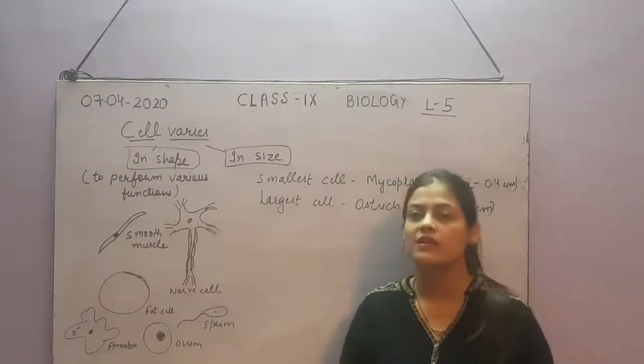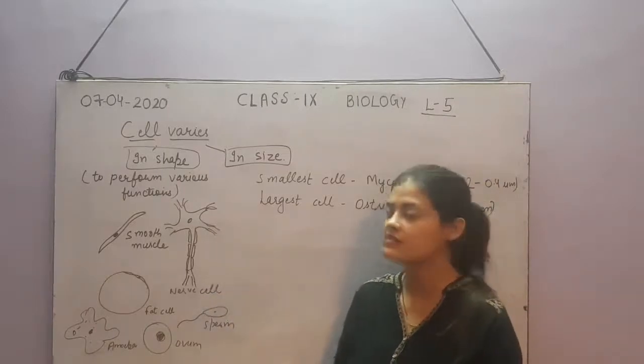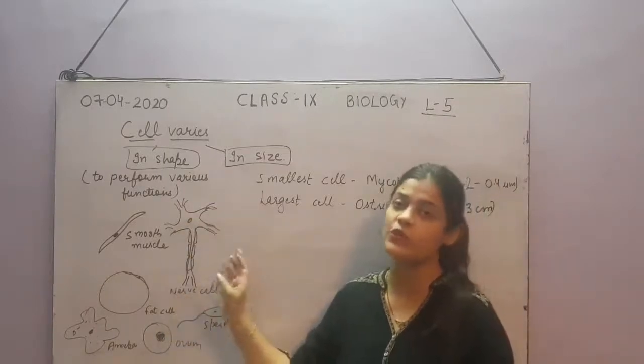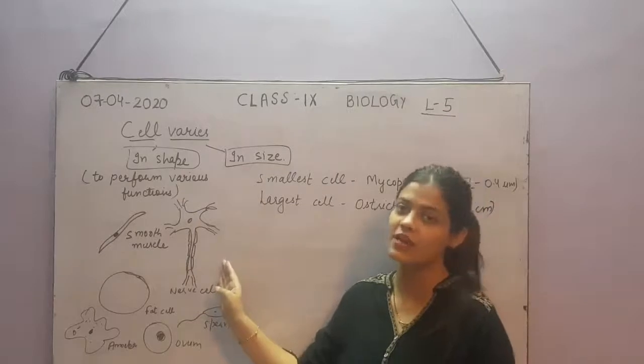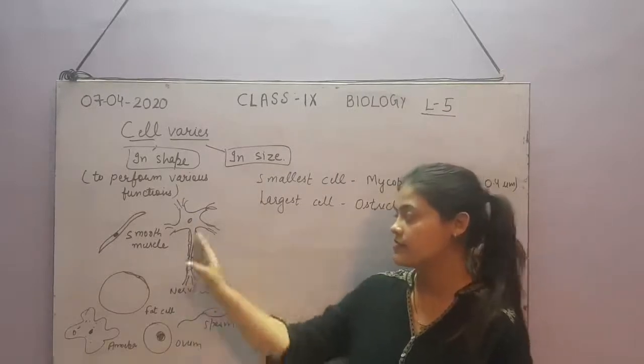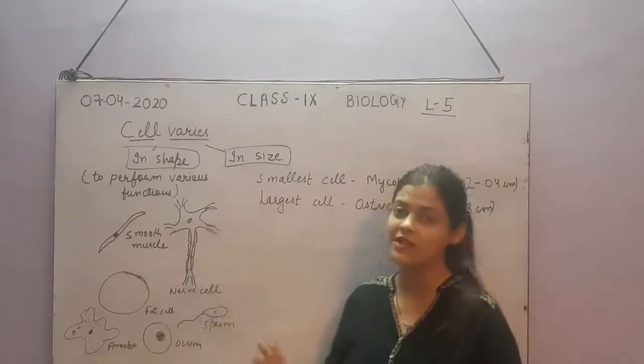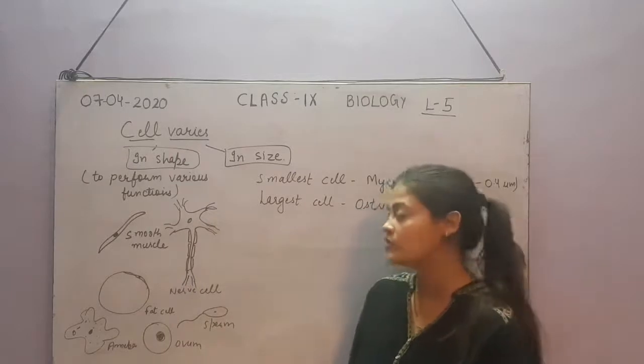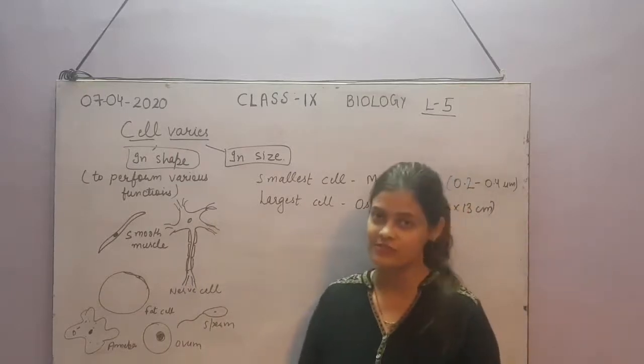Then nerve cell. You can see here, nerve cell has a branch structure. It is a very unique cell. It is the largest cell in our body. Its structure is like this. It has so many branches. Why is that so? Because nerve cell is a part of our nervous system.